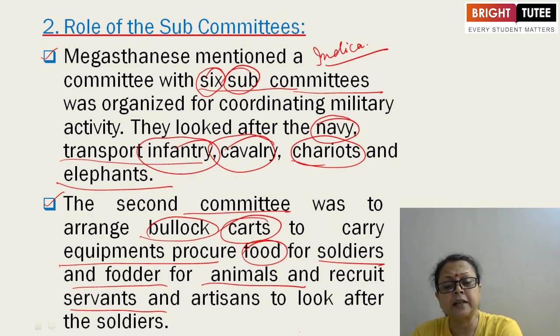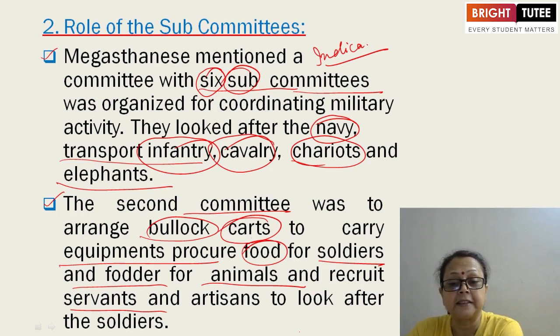Bullock carts were there, and they carried the equipment. Food procurement for the soldiers was their work. The standing army needed food and war weapons. Not only that, cavalry and elephants were there in the standing army, as well as bulls that drew the carts, so fodder was also required.